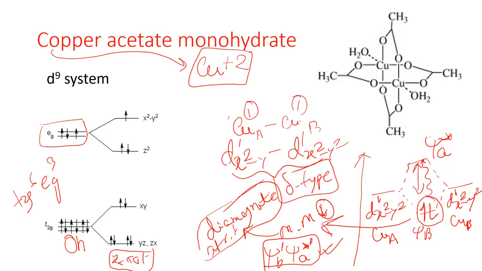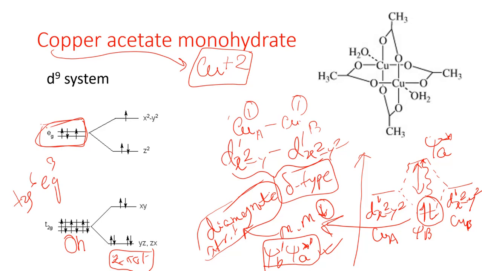Now when it is being dimerized, first of all we have to conclude how it is going to be antiferromagnetic. If you consider the oxidation state of copper, it would be +2 because of those 2 acetate ligands. As the oxidation state of copper is +2, it would have 9 d electrons. Now if you draw the splitting diagram, due to the twofold degeneracy in the Eg state, it would be Jahn-Teller unstable.